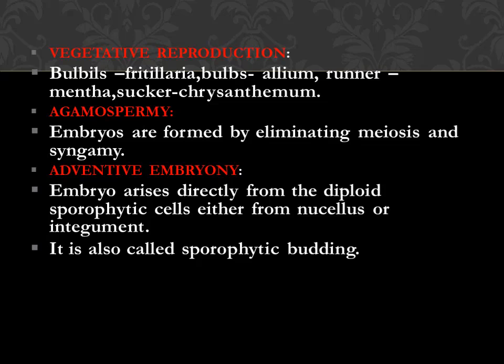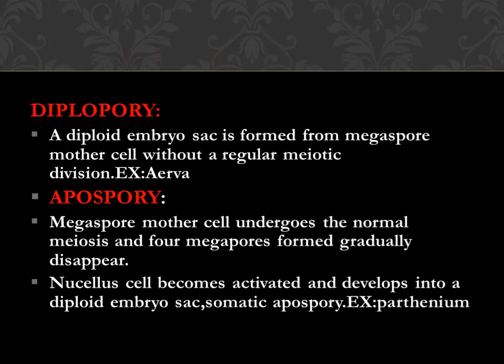Agamospermy: embryos formed by eliminating meiosis and syngamy. So without the meiosis, the reproduction takes place. Then adventive embryony arises directly from the sporophytic cell, and this is also called sporophytic budding. Diplospory: diploid embryo sac formed from megaspore mother cell without regular meiotic division, that is called diplospory.